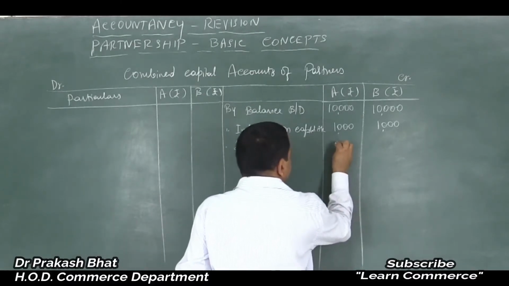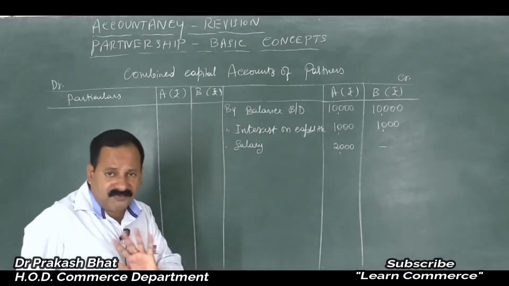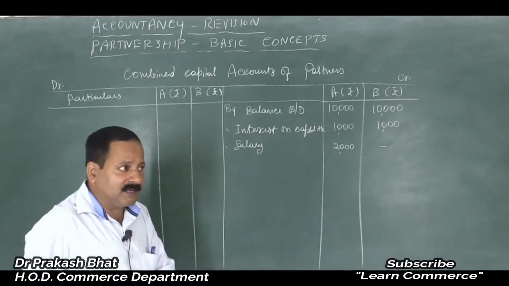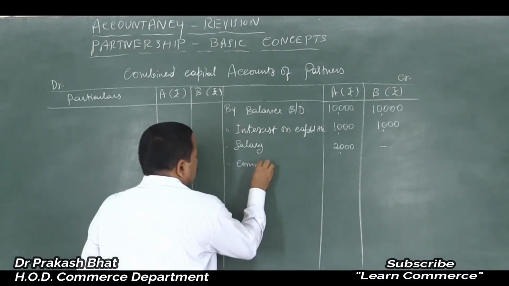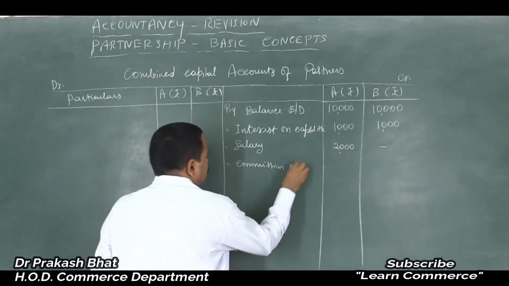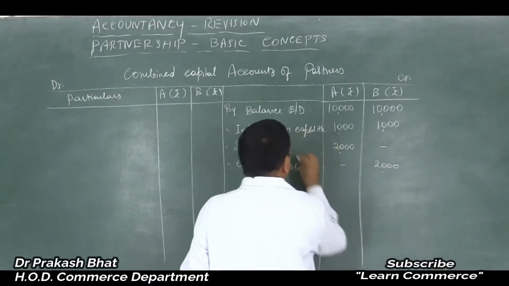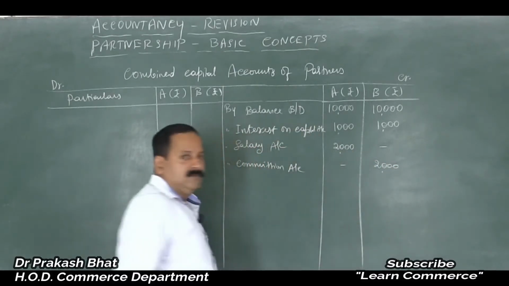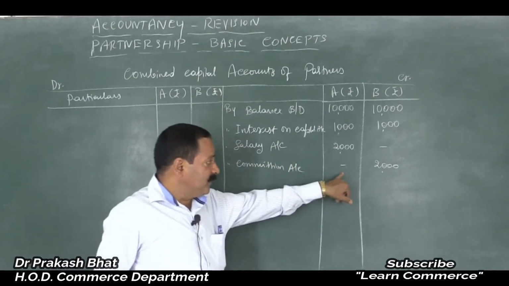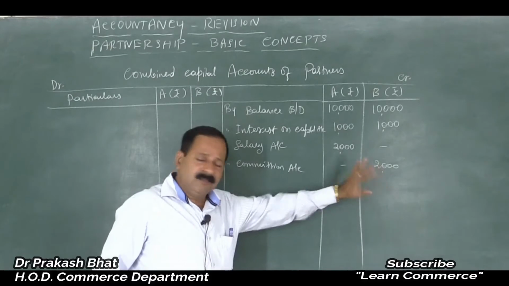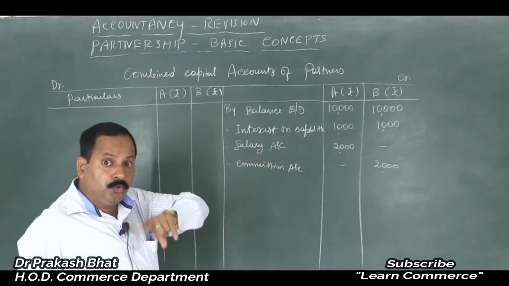You provide only to one partner. If you provide salary to both, no mistake. It is not wrong. It is correct. Still it is correct. Okay. Then by commission. By commission account, provide 2,000 to B, no commission to A. No, it is not compulsory. You can provide to both also, or you can provide 1,000 to him and 2,000 to that person. Likewise, these are imaginary figures, but don't write X.